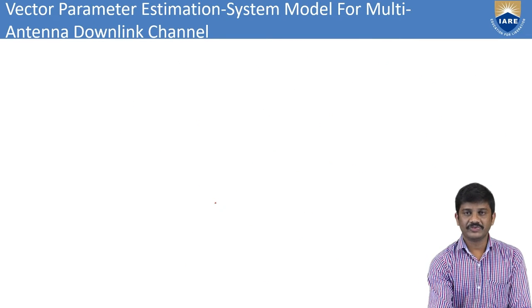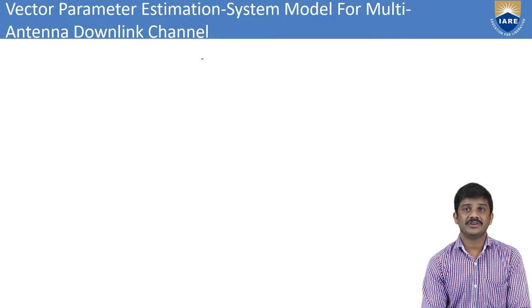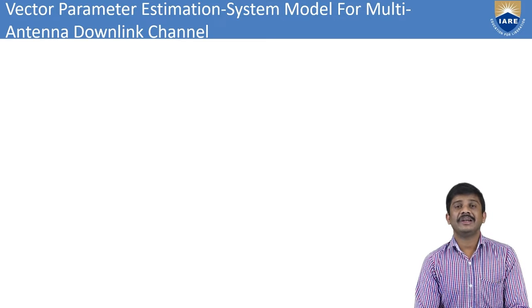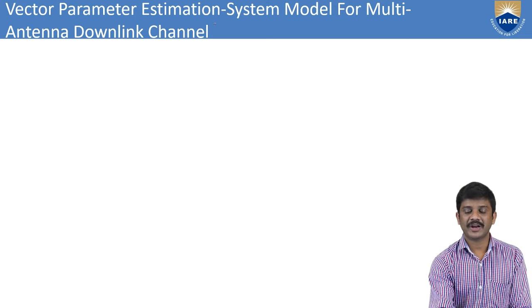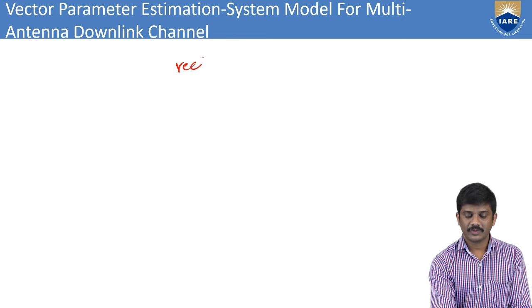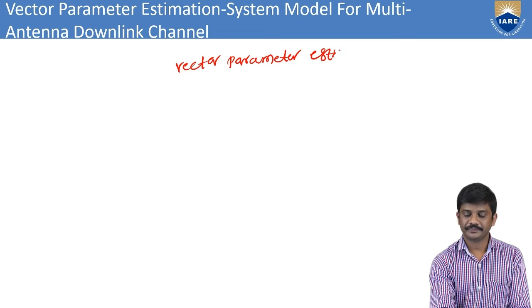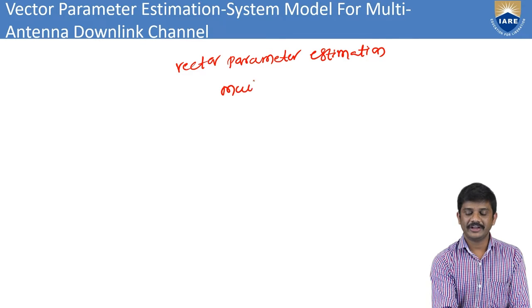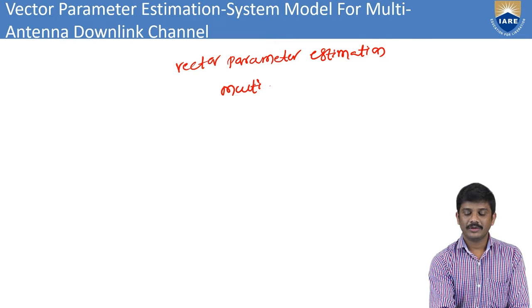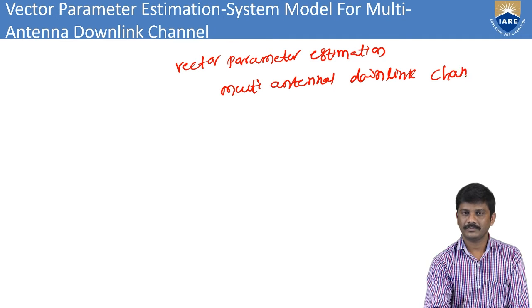Next, we can write vector parameter estimation for the multi antenna downlink channel.